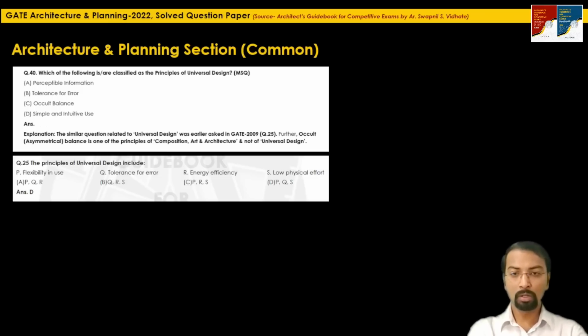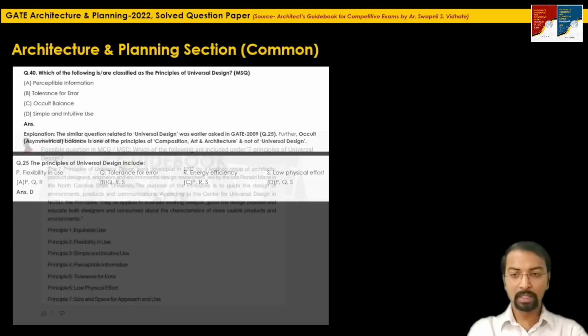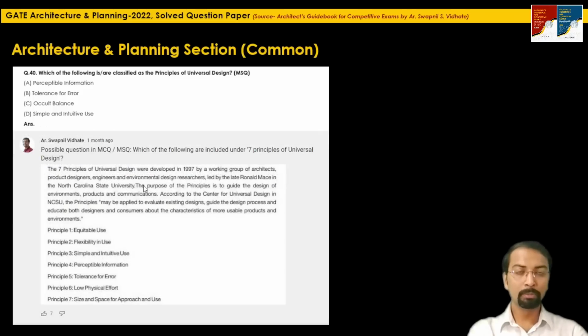So what was the question in GATE 2009? The principles of universal design include, the options given were flexibility in use, tolerance for error, energy efficiency and low physical effort. The correct answer was option D, P, Q and S, that is flexibility in use, tolerance for error and low physical effort. Surprisingly, just 1 month before the exam, I posted the information related to the principles of universal design in this channel only. And luckily or coincidentally, a question related to universal design was asked in GATE 2022.